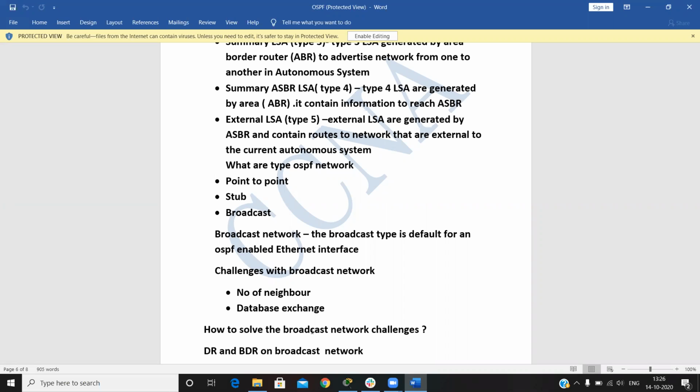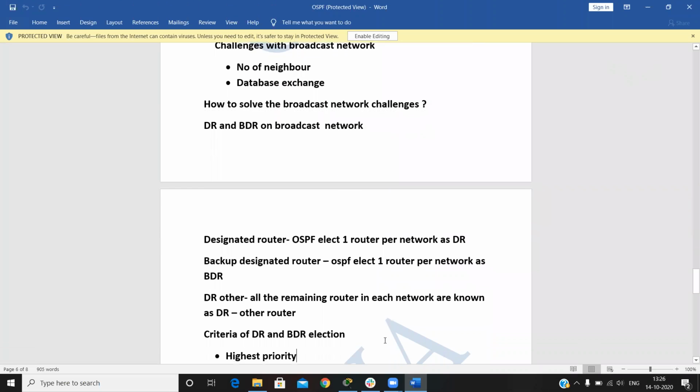So we have three types of network in OSPF: point to point, stub, and broadcast. Broadcast is the default when we configure the router OSPF process ID. That time by default our broadcast network is configured. The broadcast type is the default for OSPF enabled on an Ethernet interface. The challenges with the broadcast network are that the number of neighbors is more than 2 or 4 at all times, and database exchanges. So how do we solve the broadcast network challenges?